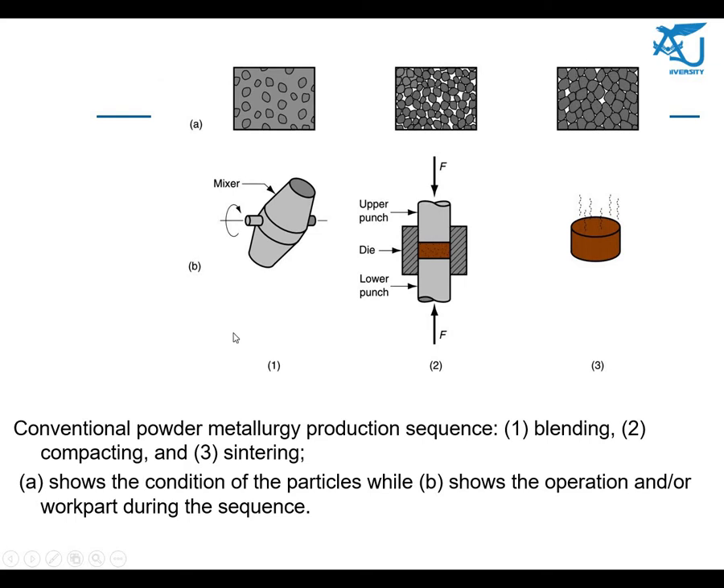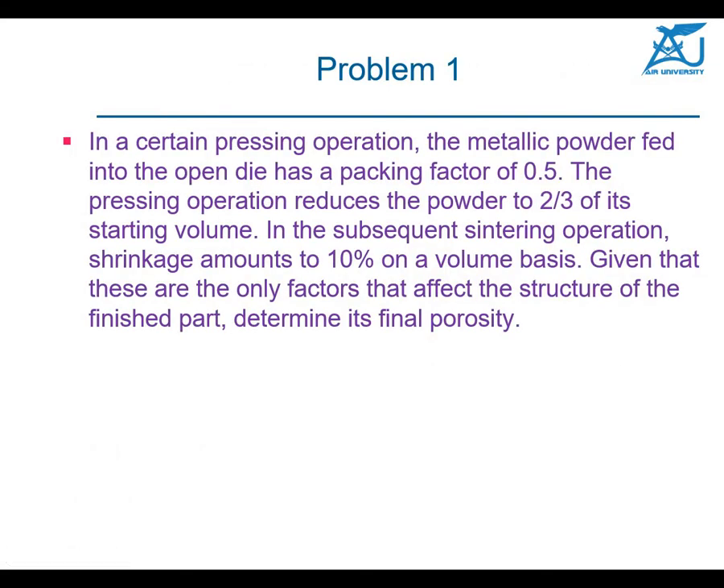These are the important terms you must understand. Here we have some problems, but these problems are very simple. I will do a few problems, starting with the first one. In a certain pressing operation, the metallic powder is fed into the open die, and a packing factor is given to you. I told you what a packing factor is. The pressing operation reduces the powder to two-thirds of its starting volume.